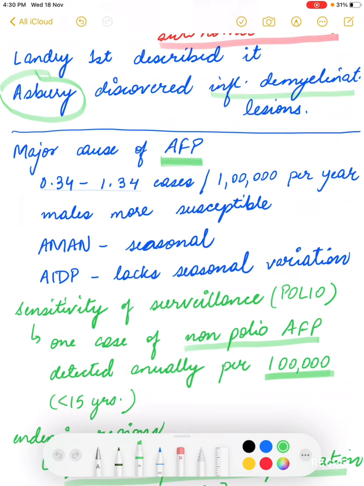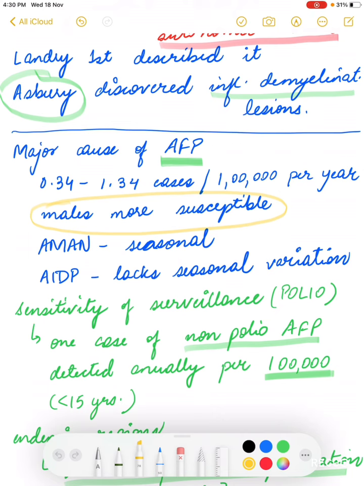So the incidence of Guillain-Barré syndrome is around 0.34 to 1.34 cases per 1 lakh per year. And also we must remember that the male gender is more susceptible to developing Guillain-Barré syndrome. Now, there's also a pattern that is observed. Mainly we see two patterns.